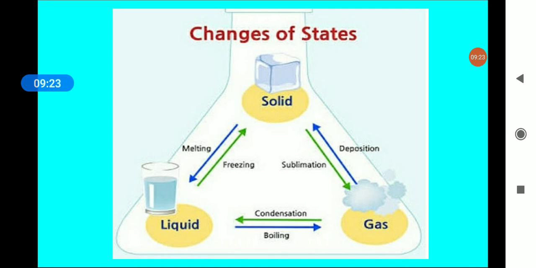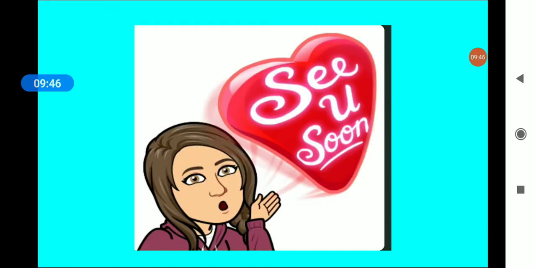Now let's come to the green arrows. In the green arrows, when a solid changes into gas, it is known as sublimation; when a gas changes into liquid, that is condensation; and when a liquid changes into solid, it is freezing. Hope this portion is clear to everyone. Later on we'll be coming with another video on solubility of solids in liquid.